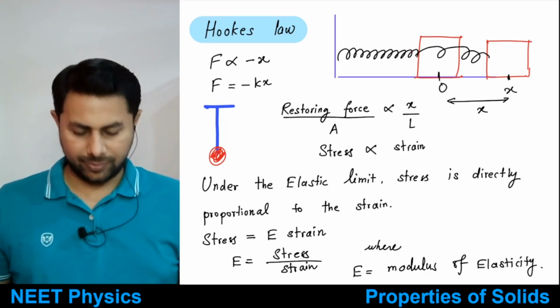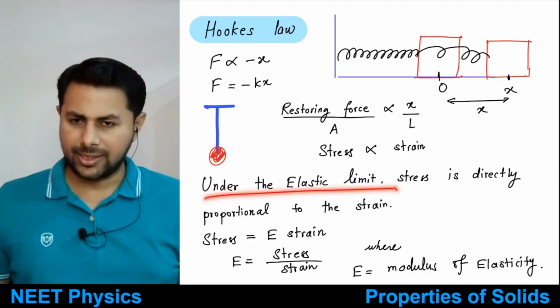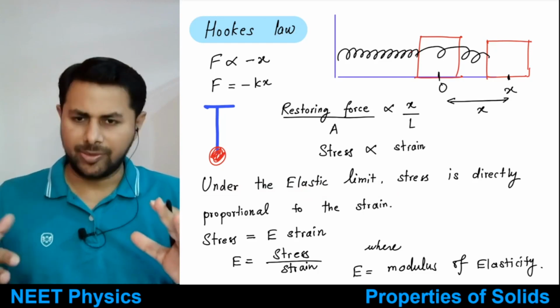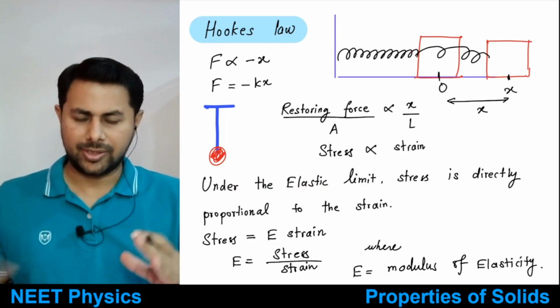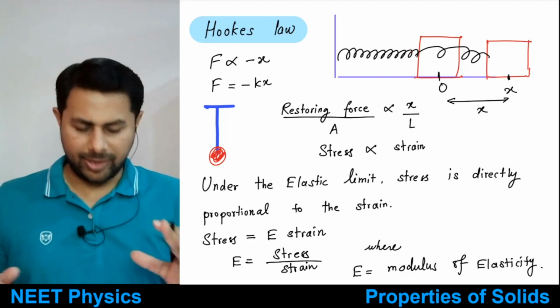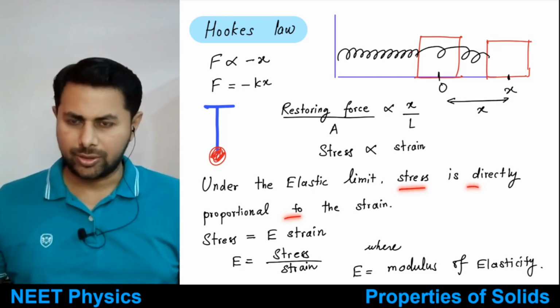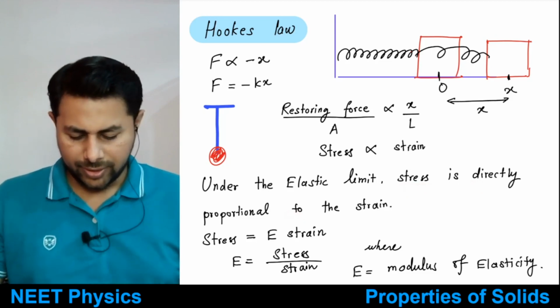So under the elastic limit, that means the force you are applying is not so much, it is still under some limit so that the body is still elastic, then the stress is directly proportional to strain. So this is Hooke's law.